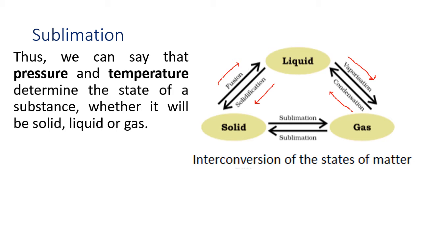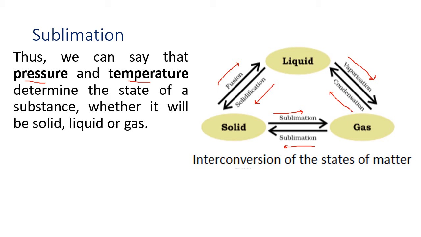And a solid directly into gas is called sublimation, and a gas directly into solid is also called sublimation, and the materials are called sublimate. So there are 2 effects, pressure and temperature, which can convert the states of matter.